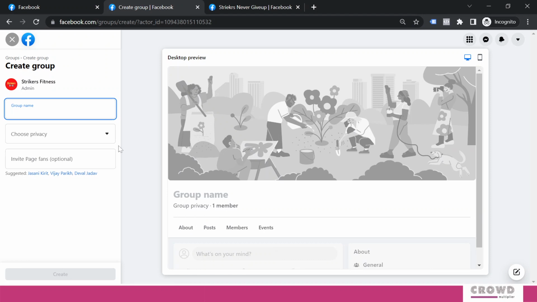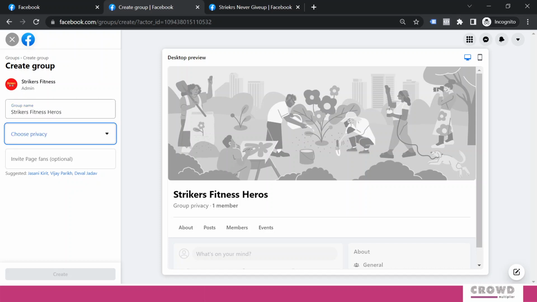Now this is how your group creation process starts. First you need to give some name to this group. So we'll say Strikers Fitness Heroes. So the group name is available, so we can select that name, and over here you can see the preview on desktop. This is going to look like this, Strikers Fitness Heroes.